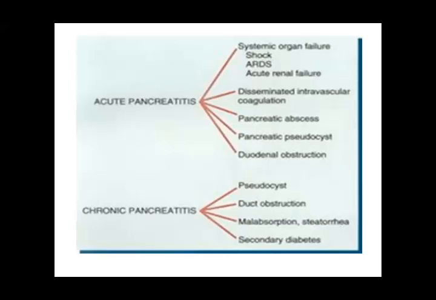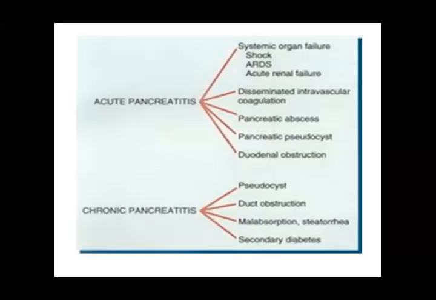These are the complications of acute pancreatitis. In chronic pancreatitis, there is pseudocyst, ductal obstruction, and malabsorption with steatorrhea. Steatorrhea is a sort of diarrhea in which the stool is paler and more fat is visible in the fecal matter, due to malabsorption of fatty acids.